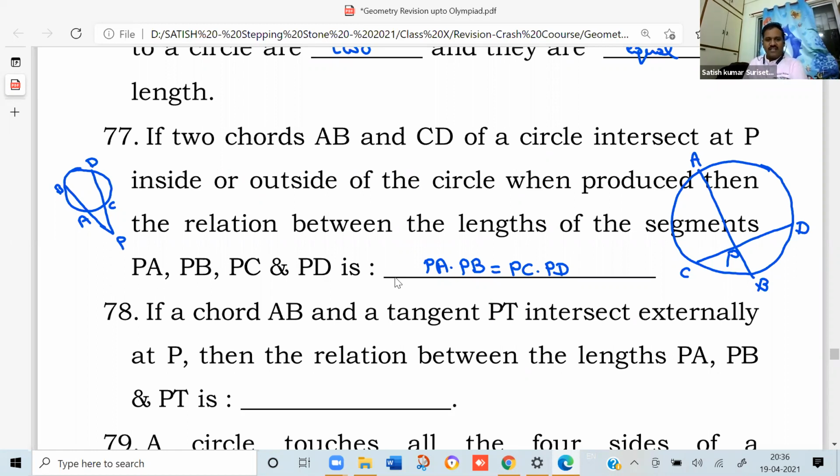Next, if a chord AB and a tangent PT intersect externally at P, then the relation between the lengths PA, PB and PT: the square of the length of the tangent, PT square, equals PA into PB. This you can conclude from the previous result also. The figure will be like this.